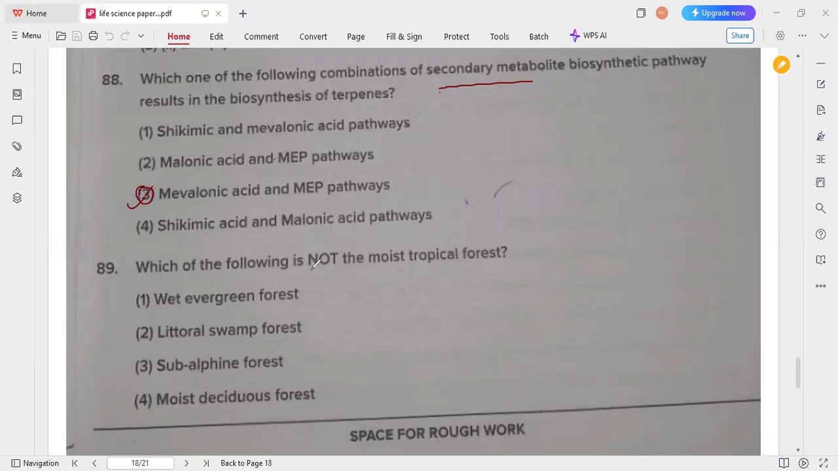So next one, which of the following is not a moist tropical forest? Here, subalpine forest is not a moist tropical forest. Apart from the subalpine, the rest of the three are moist tropical forests. Okay, so option 3 is the correct answer for this question. So next one.